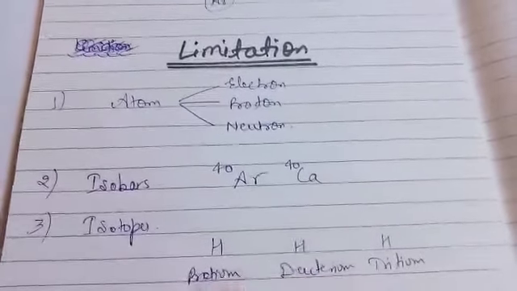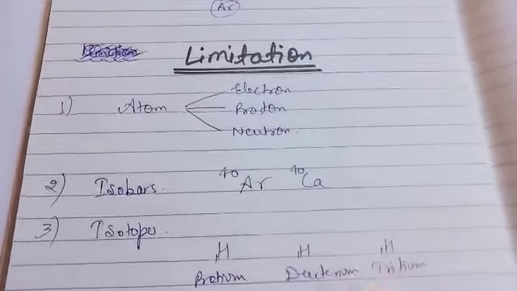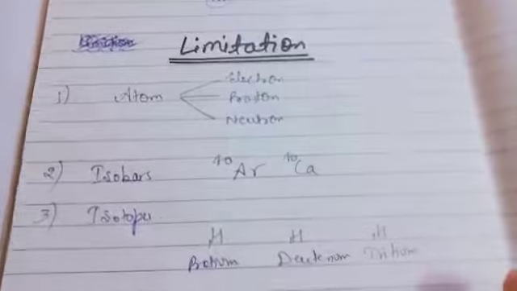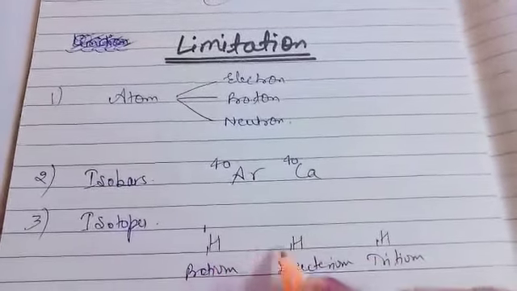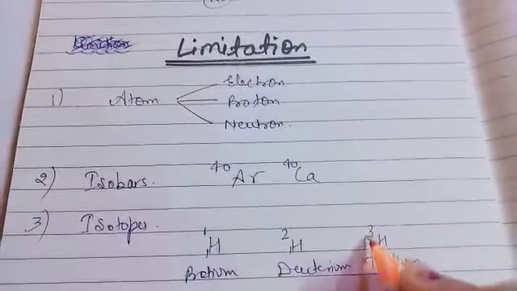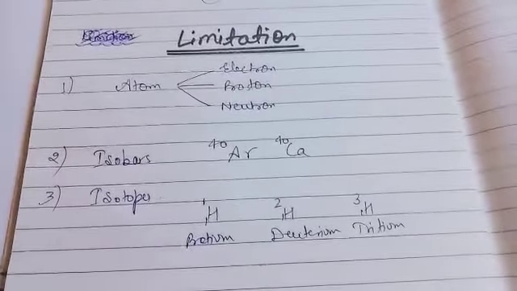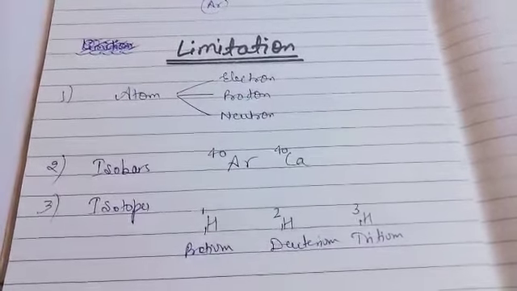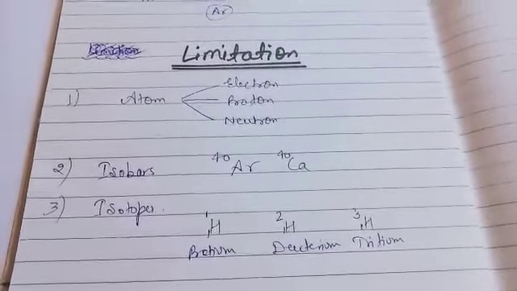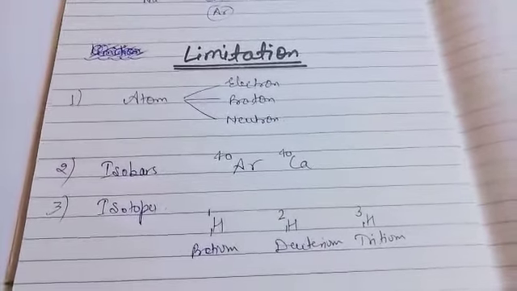All are hydrogen, and the atomic number is 1. Isotopes means the same atomic number but different mass numbers. So this one is hydrogen-1, this one is hydrogen-2, and this one is hydrogen-3. So similar atoms can have different atomic masses. This is also a drawback of Dalton's atomic theory. Okay, now thank you.